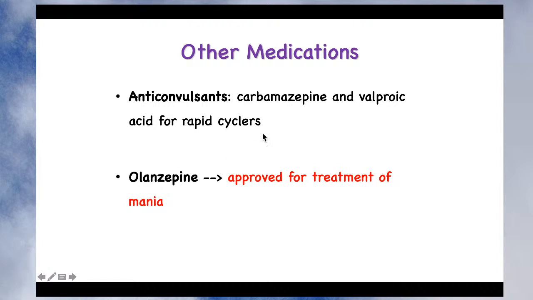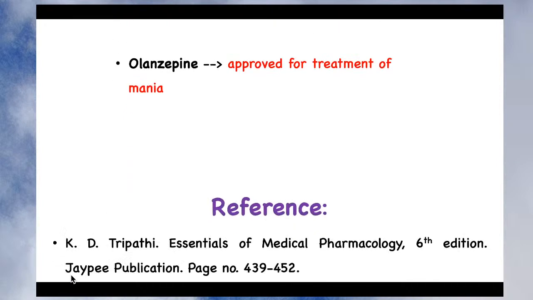So in case of a rapid cycler, you can use carbamazepine and valproic acid. You can also use olanzapine. It is also approved for the treatment of mania. Okay, so this is all about antidepressant drugs.